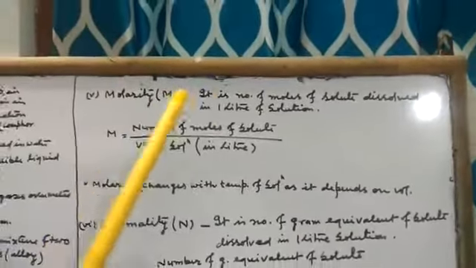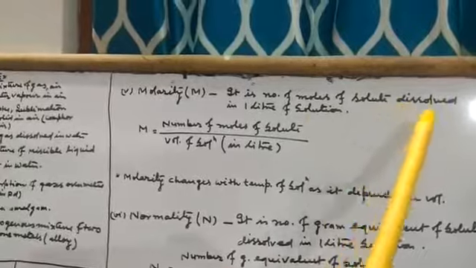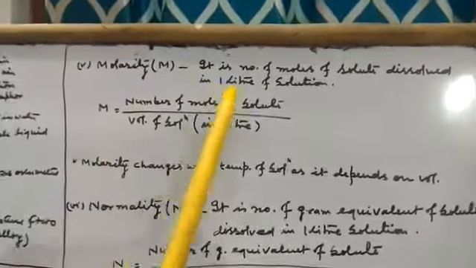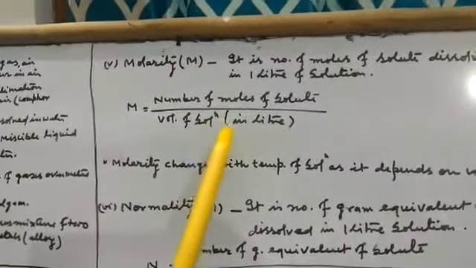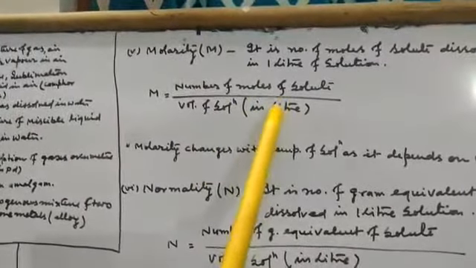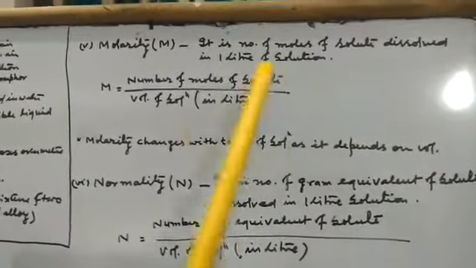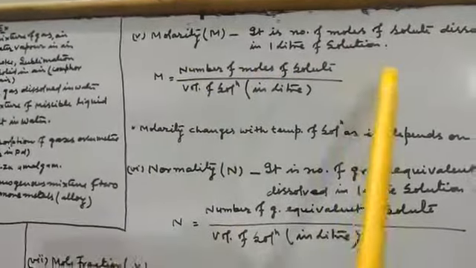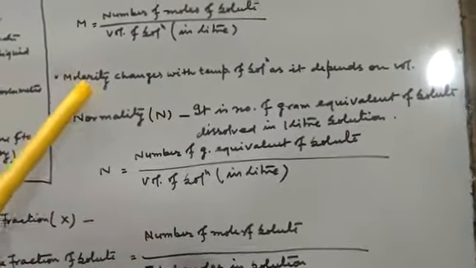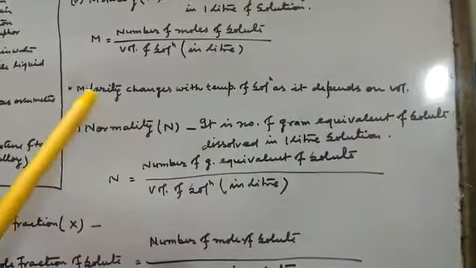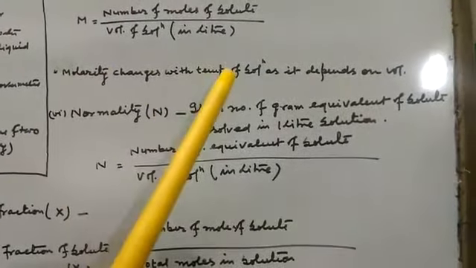Now next is molarity. It is denoted by capital M. It is the number of moles of solute dissolved in 1 liter of solution. Then molarity equal to number of moles of solute divided by volume of solution in liter. When volume of solution is given in milliliter, then molarity will be number of moles of solute divided by volume of solution into 1000. Molarity changes with temperature of solution as it depends on volume, whereas molality does not change with temperature of solution.